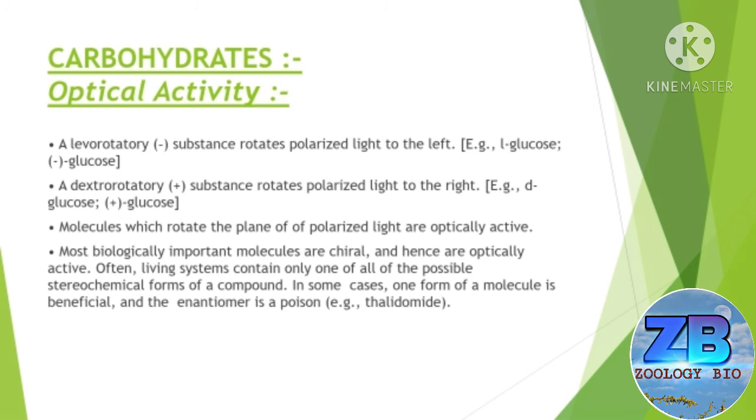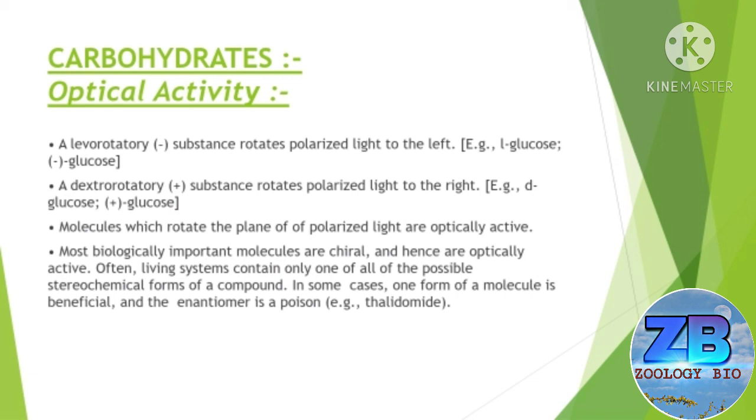Now the optical activity. A levorotatory substance rotates polarized light to the left. For example, L-glucose, which is denoted with a minus sign. A dextrorotatory substance, denoted with a positive sign, rotates polarized light to the right. For example, D-glucose or positive glucose.